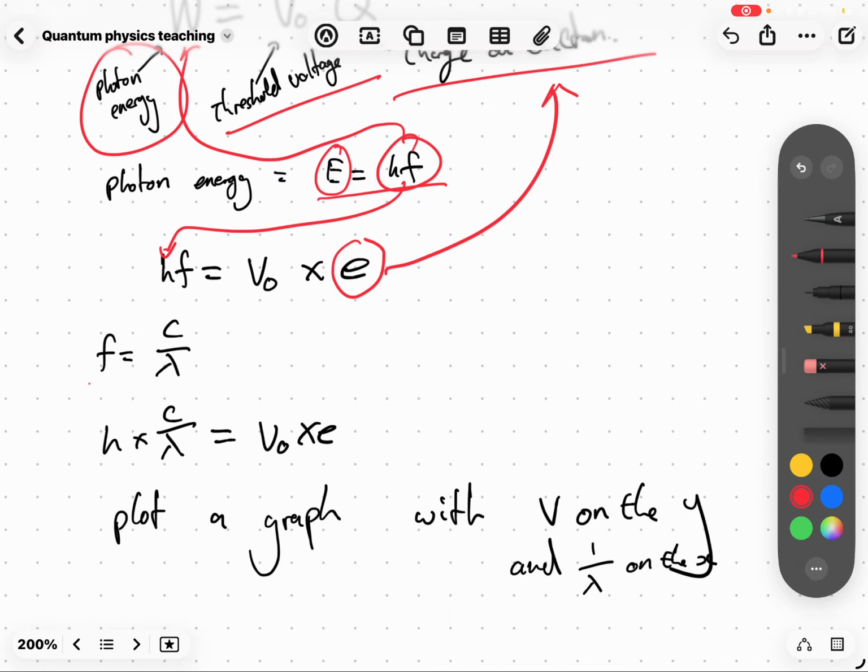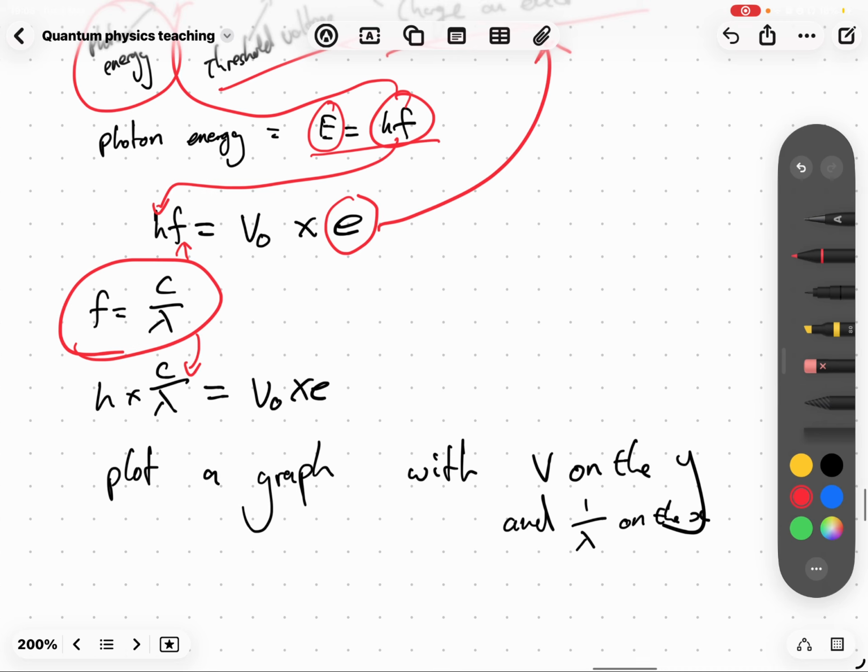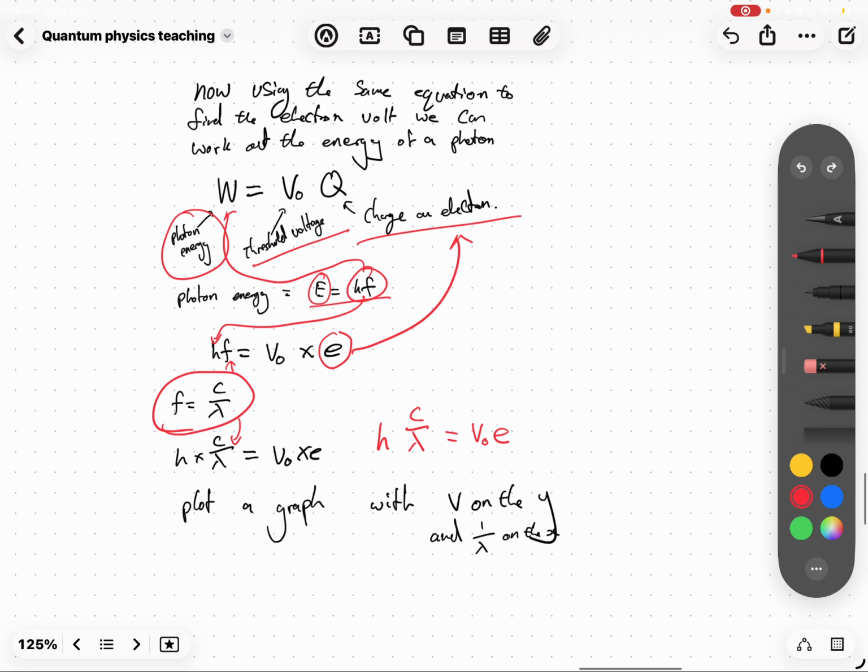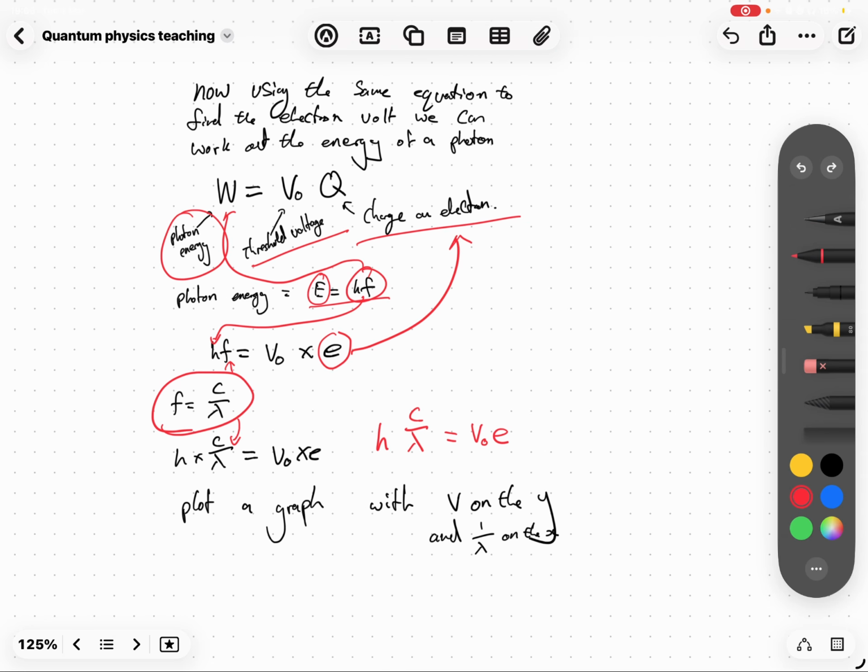But then again, f is c over lambda. So we substitute that into the f there. h times c over lambda equals the threshold voltage times the charge on the electron. So the sort of thing we get is hc over lambda equals threshold voltage times e. That's the equation. You need to learn how we get it. It's not that difficult to understand once you get the other things. So just practice it.